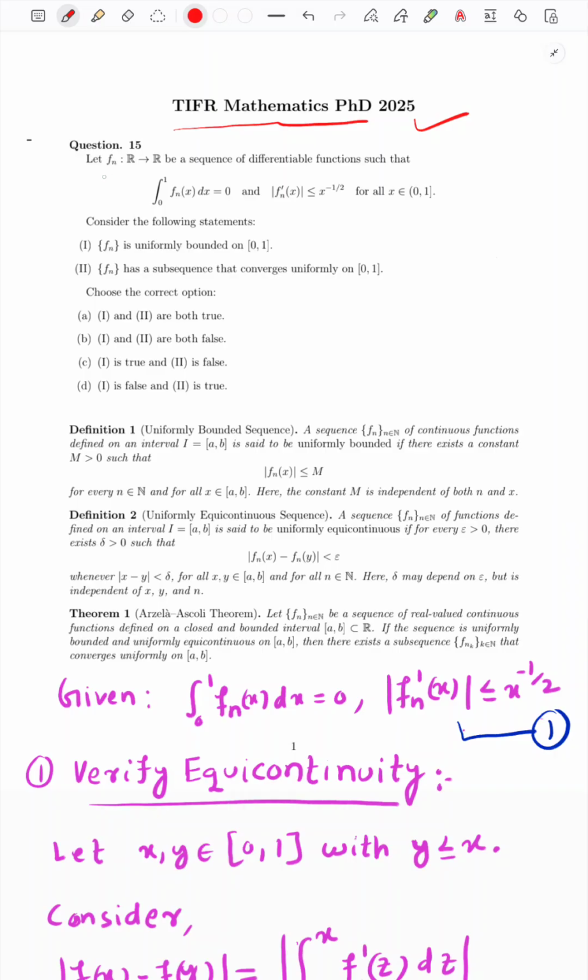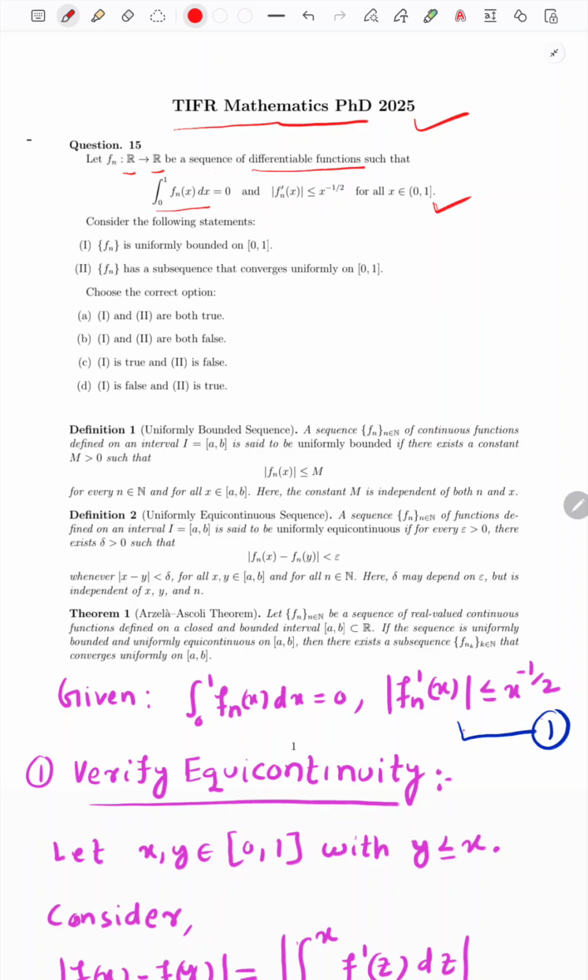Given f_n is a sequence of functions whose domain and range are both real numbers, meaning the sequences are real valued, and this sequence satisfies these two conditions. First, the integral from 0 to 1 of f_n(x) dx is equal to 0 for all n, and the derivative f_n' is less than or equal to x to the power minus half for all x belonging to the interval (0, 1], and these functions are differentiable.